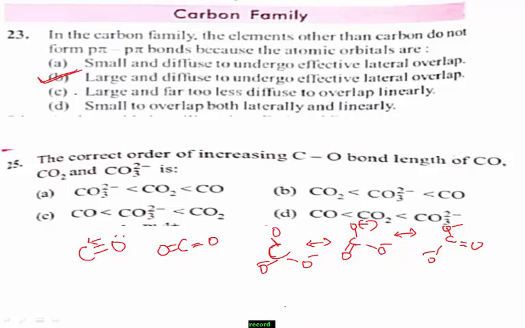If you want to know the values of bond order, here I make one column. First I write compound and here I write bond order.